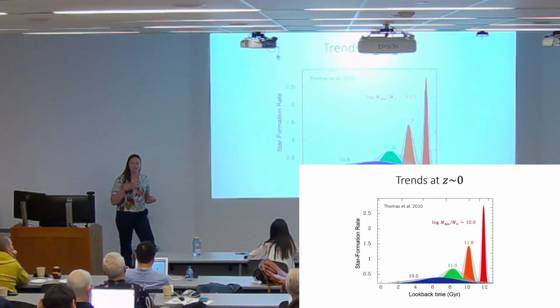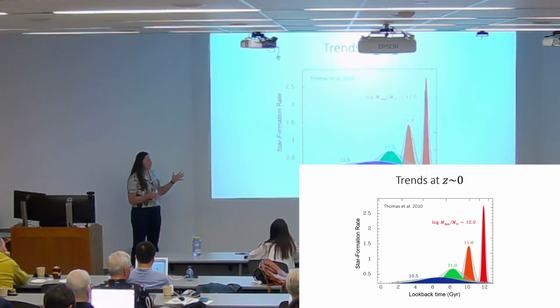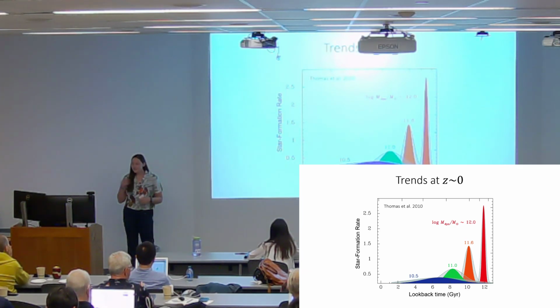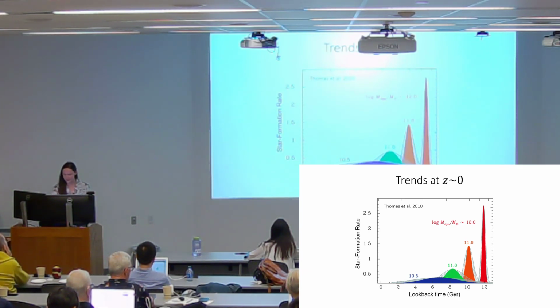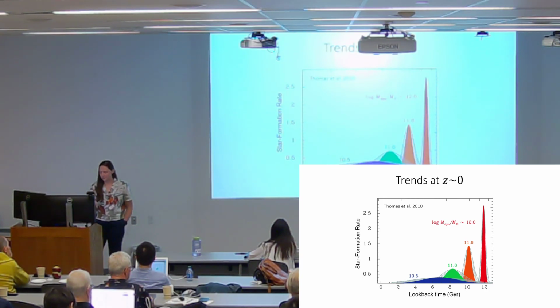So by going to higher redshift, we can see, is this picture still the case? Does this hold up at higher redshift? And also, if these relations change over cosmic time, we can learn about the assembly of the galaxies since redshift 2, or higher.